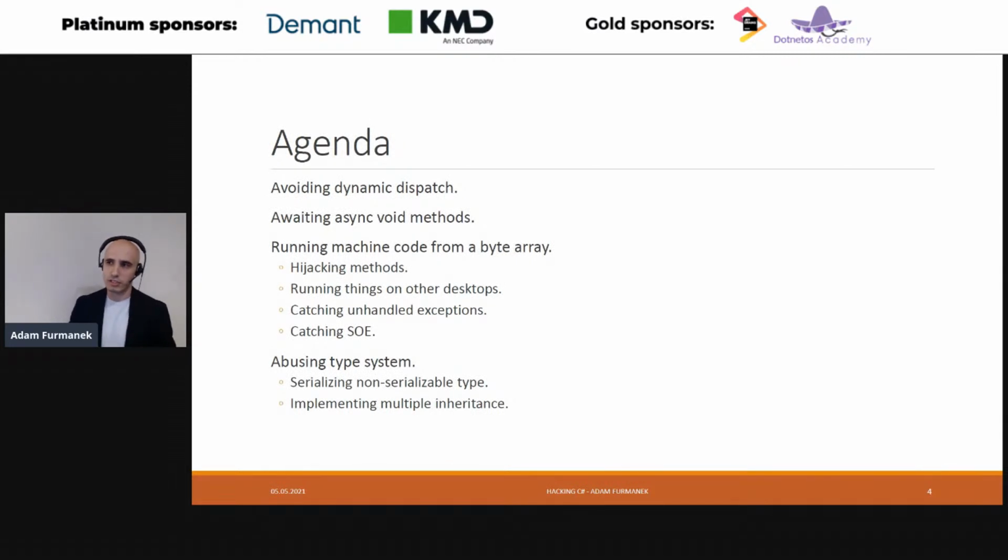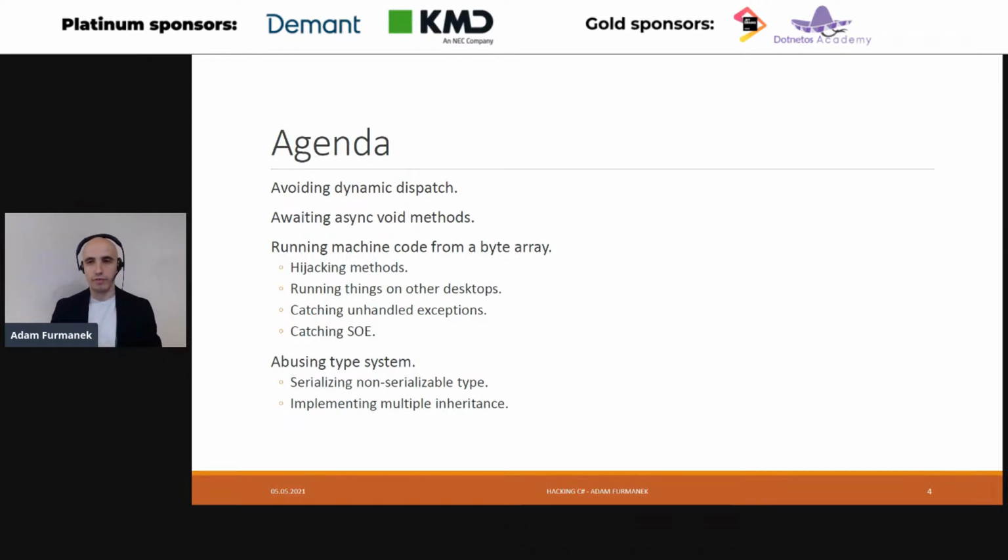So the agenda for this talk is, first, we are going to go through multiple examples. Some of them are level 200, some of them are level 400. They are generally not related to one another, so if you get lost, or if you feel lazy and don't listen to what I'm showing you, that's perfectly fine. You can later catch up with some other examples. We'll start with some high-level C#, avoiding dynamic dispatch.